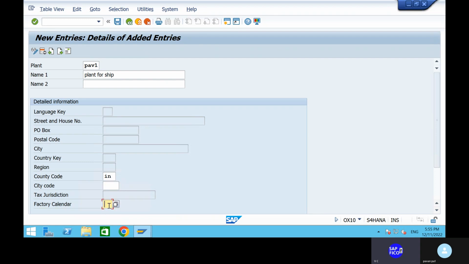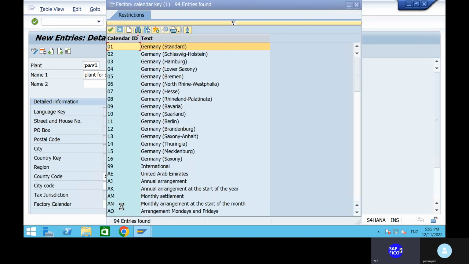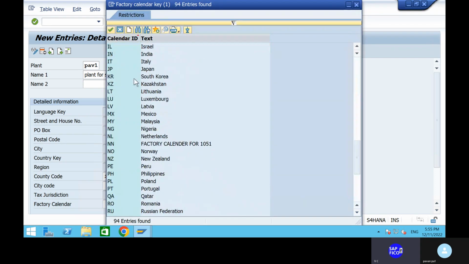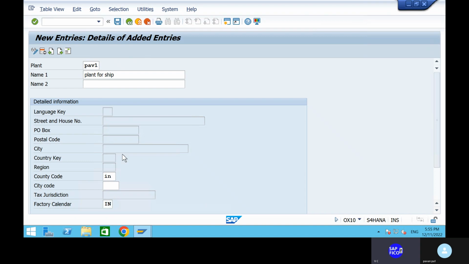And what is the factory calendar? Can you go to the factory calendar? Go to the drop down option, and you're going to see each and everything. Can you take out the Germany calendar or else the IN calendar, Indian calendar? Okay, both should be preferred. Okay, so entry code. Remove this thing. Click on enter. All right. Can you go to the save button?